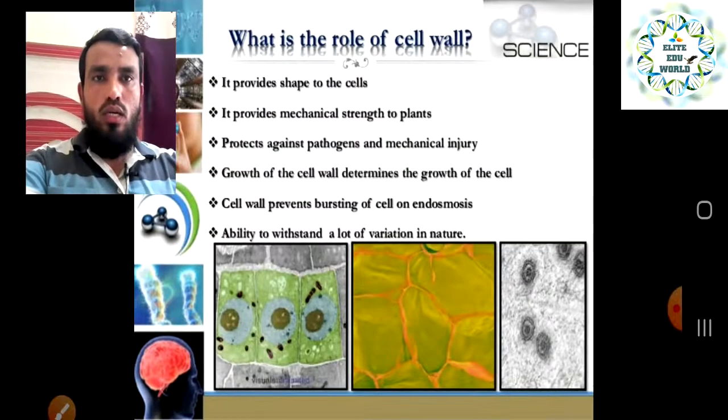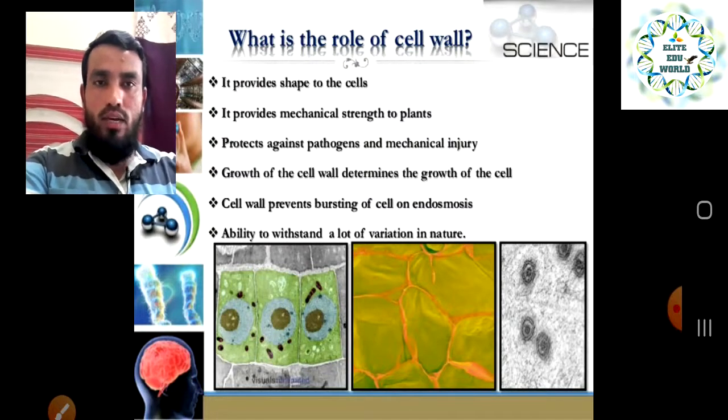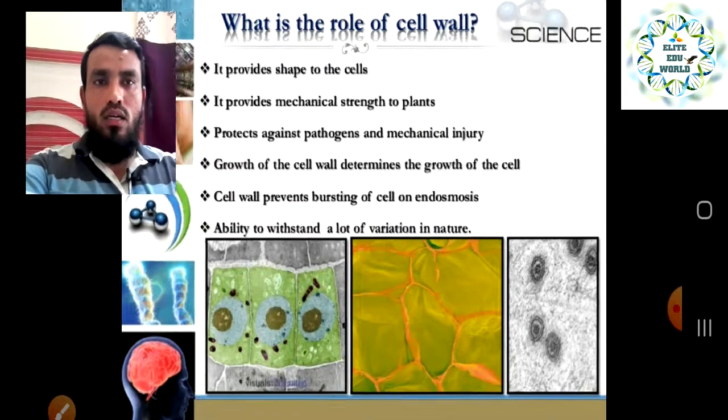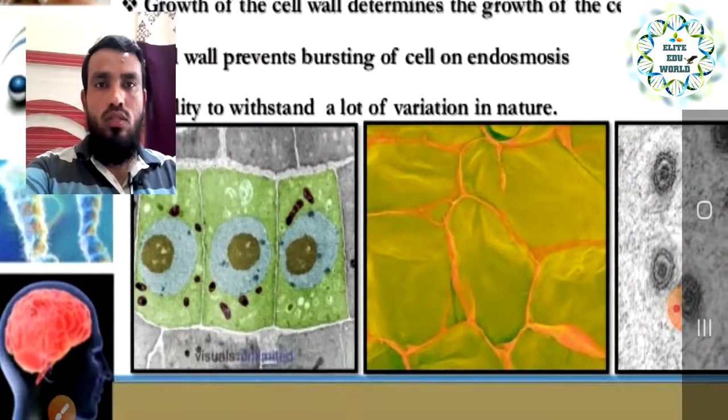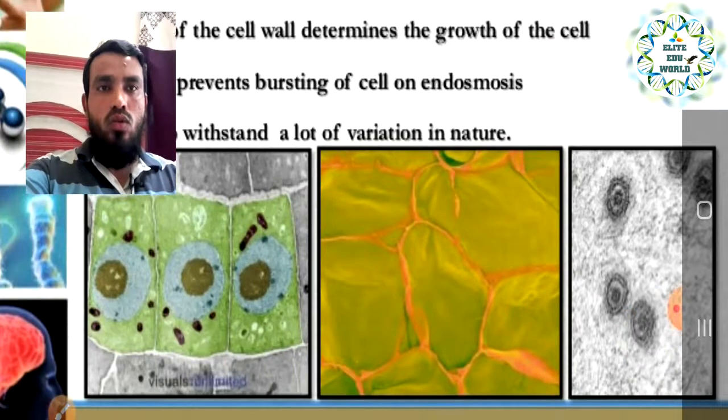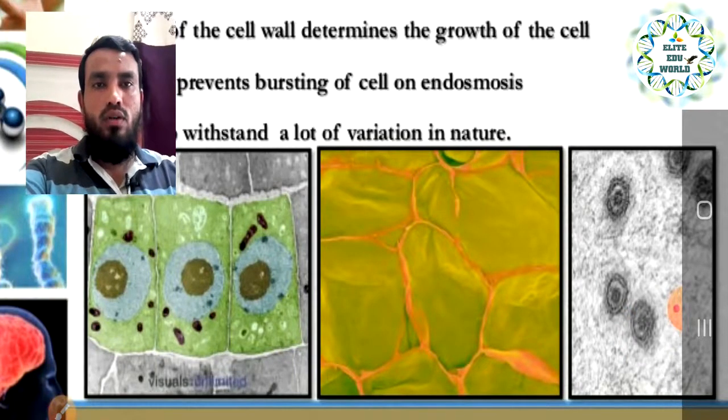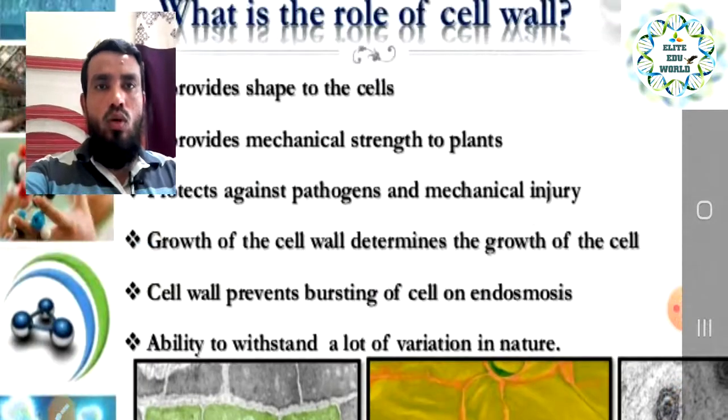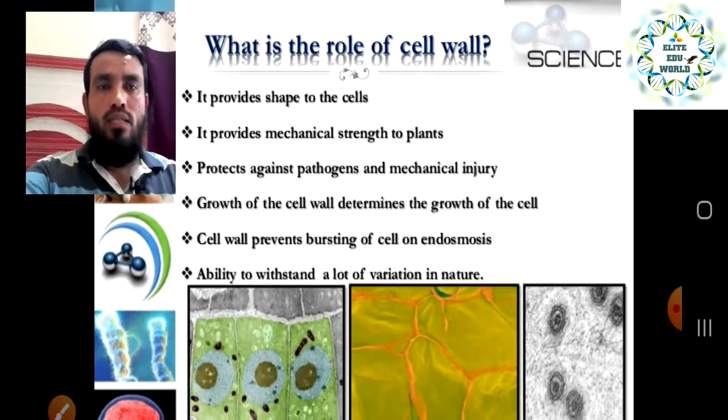Now we will go to the next slide, which is the role of the cell wall. Basically the cell wall is present only in the plant cell. Animal cells do not have a cell wall. If you look at the pictures, all of them show the cell wall. This is the plant cell, and each and every cell is covered with the cell wall. So what is the advantage, and why does the plant cell have a cell wall?